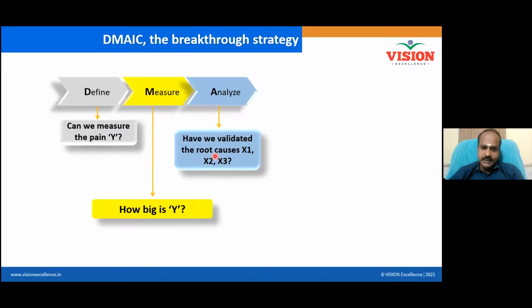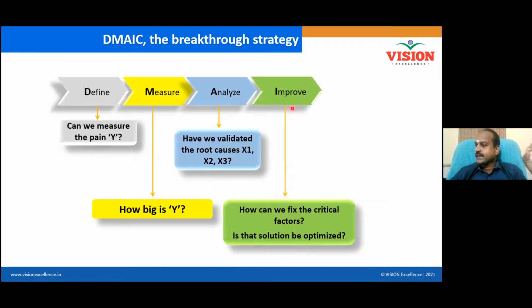So the root cause validation procedure is a statistical procedure which is called hypothesis testing. You must master it, and thereby the root cause can be proved. Once the root cause is proved, you can take action. What is action or treatment?